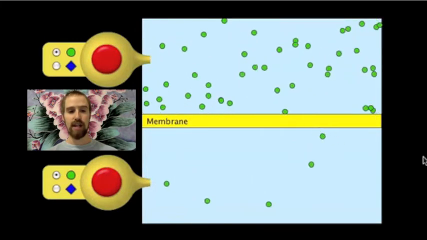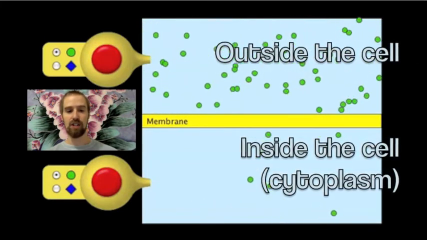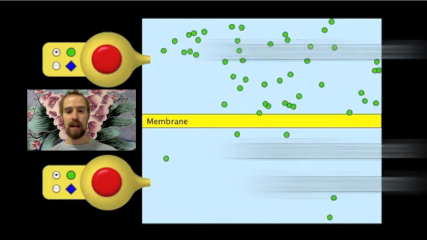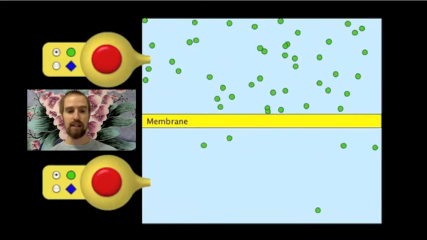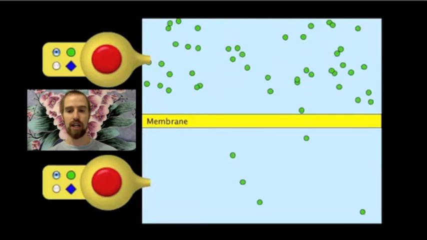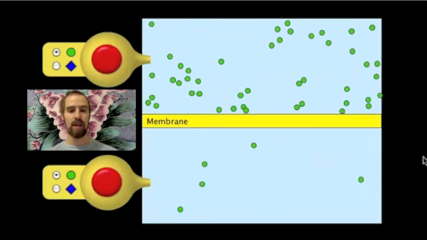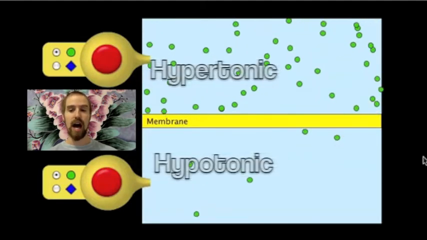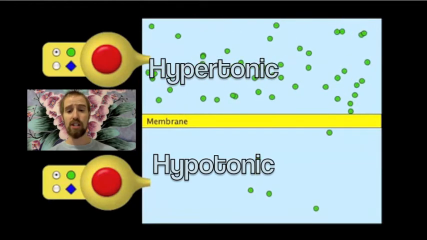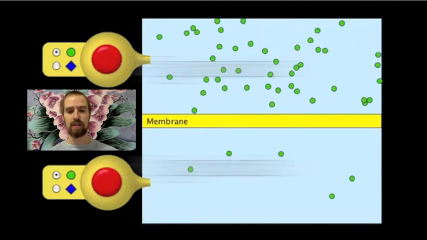Let's suppose that the top half of this simulation represents the outside of our cell, and the bottom half of this simulation represents the cytoplasm that fills the inside of our cell. In this simulation, we can see that there is a very, very high concentration of this green solute particle outside of the cell, and a very low concentration of this particle on the inside of the cell. We would say that the outside of the cell is hypertonic compared to the cytoplasm inside of our cell, or we could say that the cytoplasm of our cell is hypotonic compared to the outside of the cell.